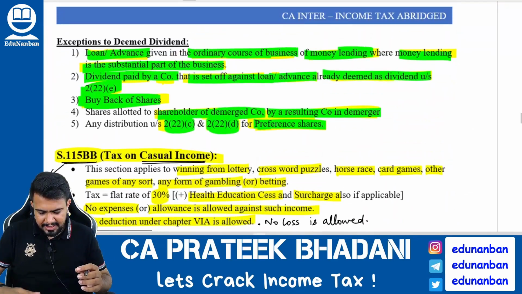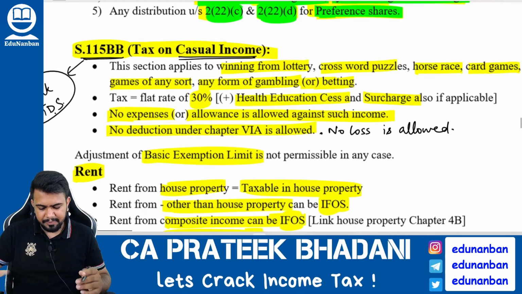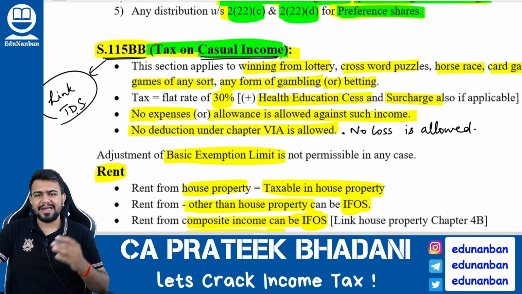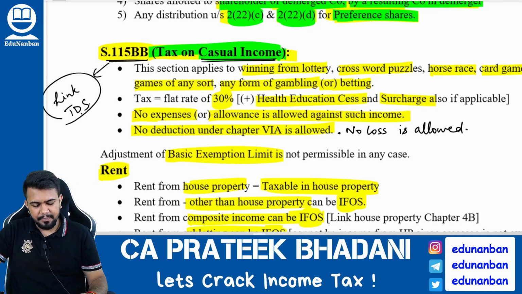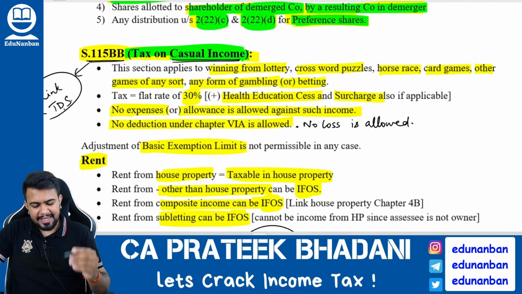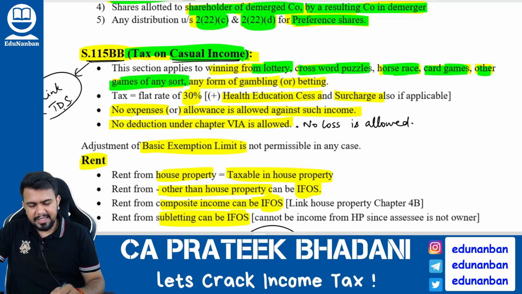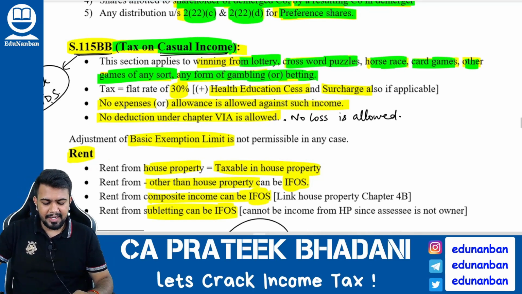Now let us come to the next section, that is 115BB. 115BB is called tax on casual income. 115BB is a special rate of tax which is taxing casual income. Now what is casual income? Casual income means winnings from lottery, crossword puzzle, horse race, card games, any other games of any sort, or any form of gambling or betting. So what did I say?